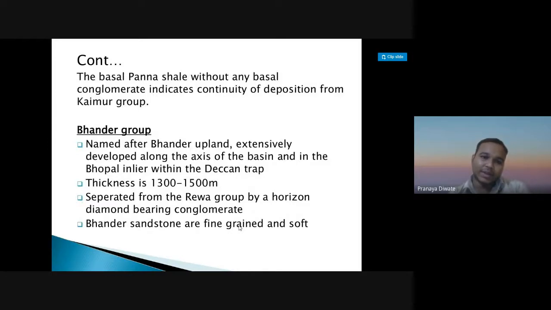It is named after the Bhander upland, extensively developed along the axis of the basin and in the Bhopal inlier within the Deccan Trap. The thickness is 1300 to 1500 meters. It is separated from the Rewa group by a horizon of diamond bearing conglomerate. Bhander sandstones are fine grained and soft.